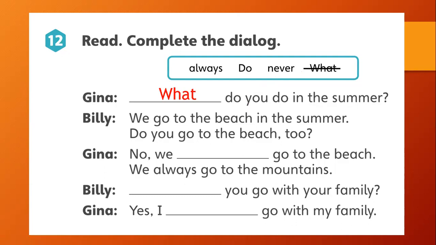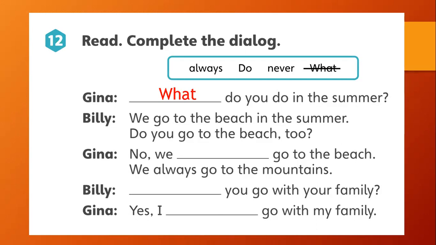Billy says, we go to the beach in the summer. Do you go to the beach too? Gina responds, no, we blank go to the beach. We always go to the mountains. So what do we need here? Notice that we have some important details.